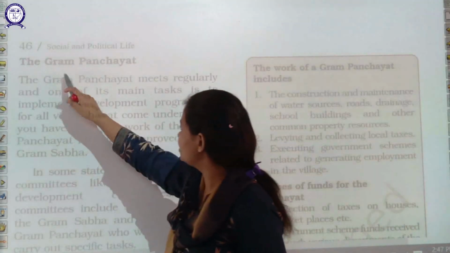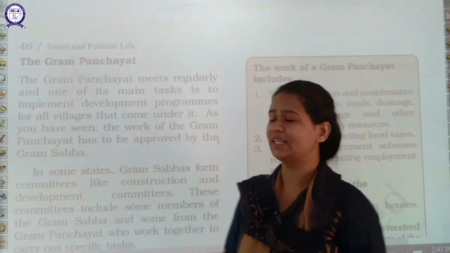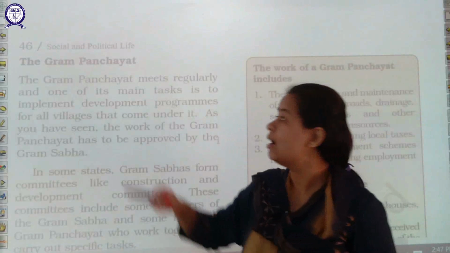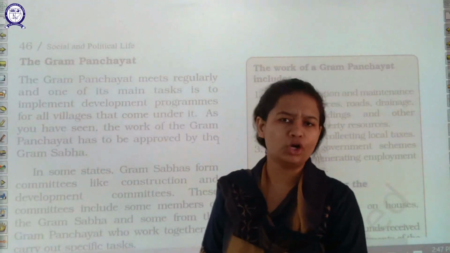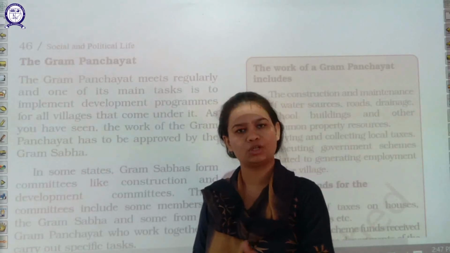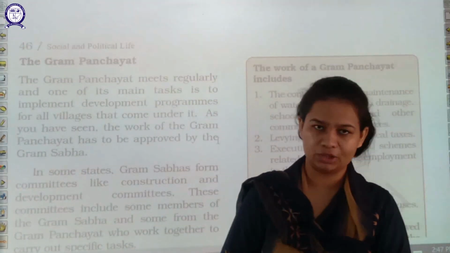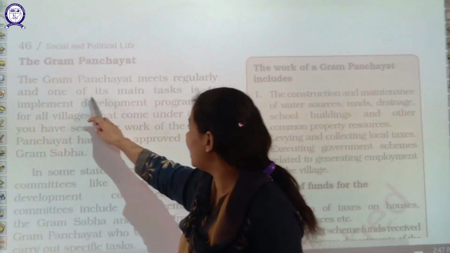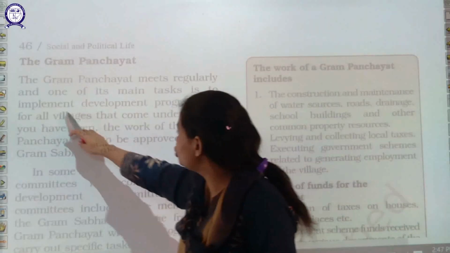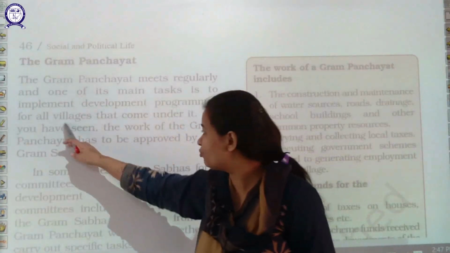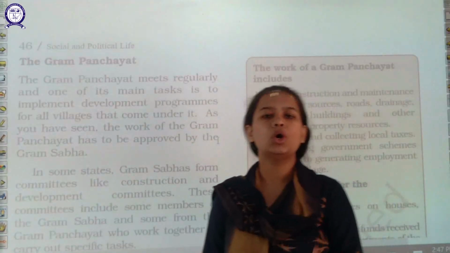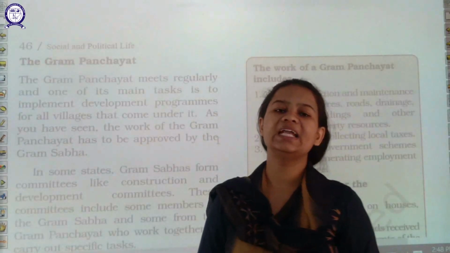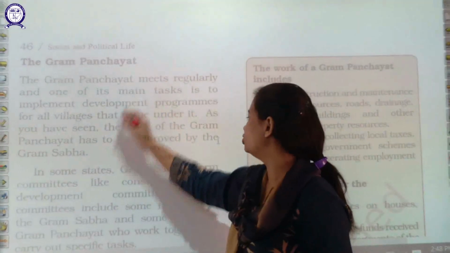The next topic is the Gram Panchayat. Now see students, Gram represents village only, and Panchayat is a sort of court you can say, where the Sarpanch and all these members gather to take up a particular issue. So they said that the Gram Panchayat meets regularly and one of its main tasks is to implement development programs for the village that come under it. All the development programs that come under the Gram Sabha need to be discussed in the Gram Panchayat only.